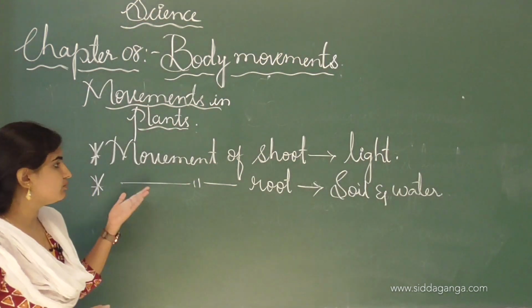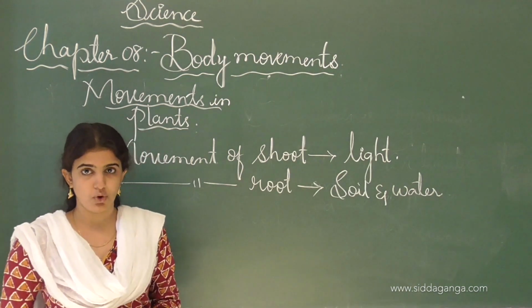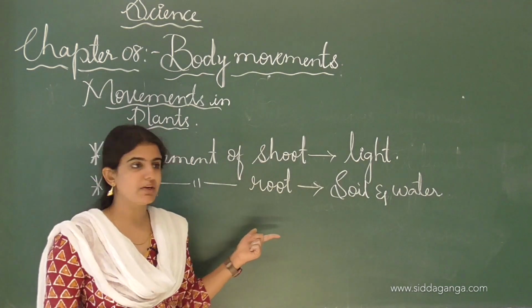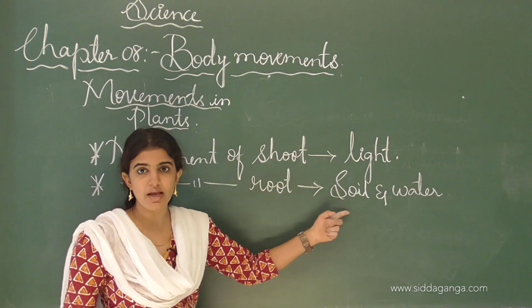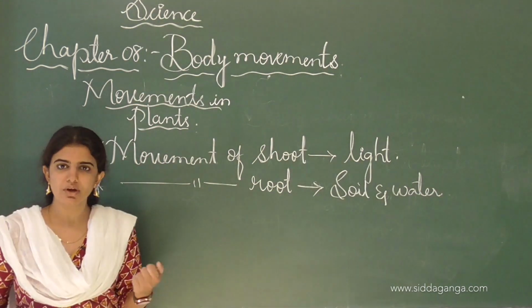So we can say that movements take place in roots also, where soil as well as water is available. The roots grow and spread out to reach the soil as well as the water.